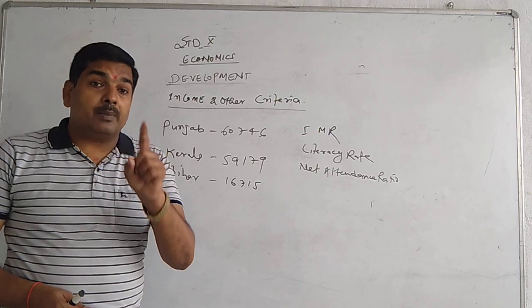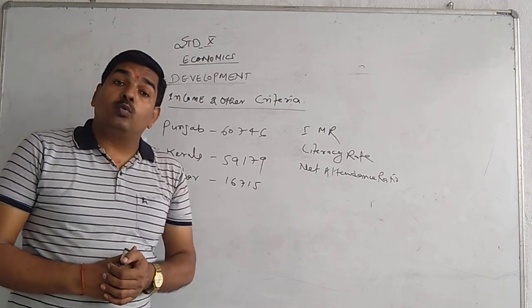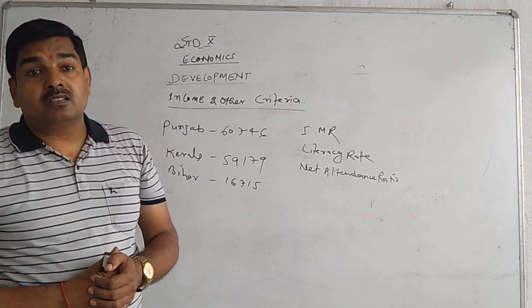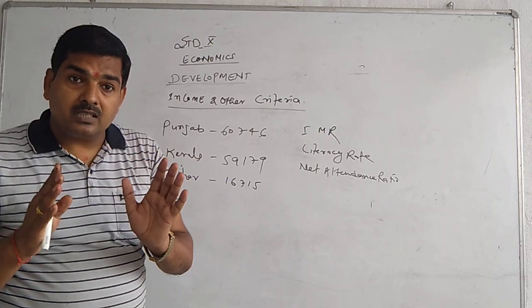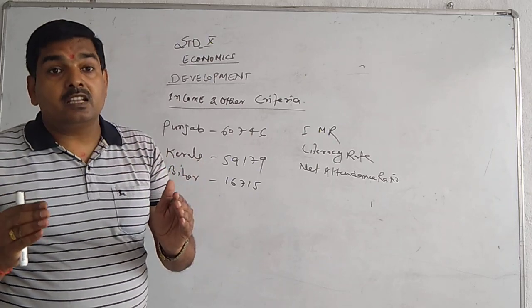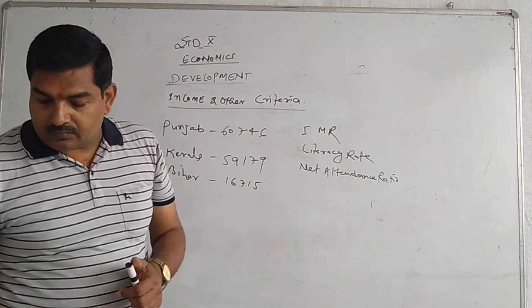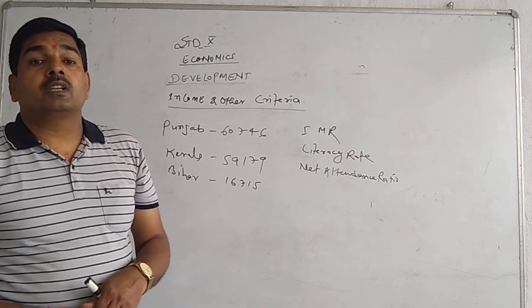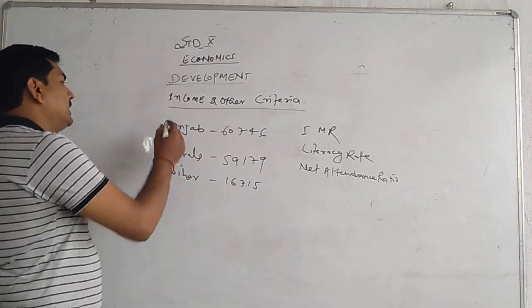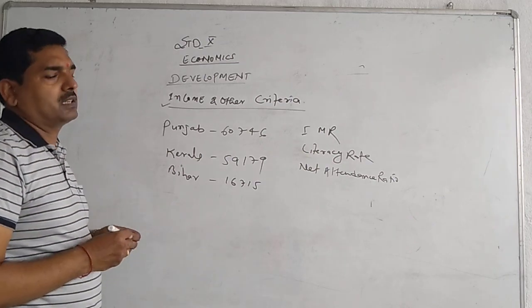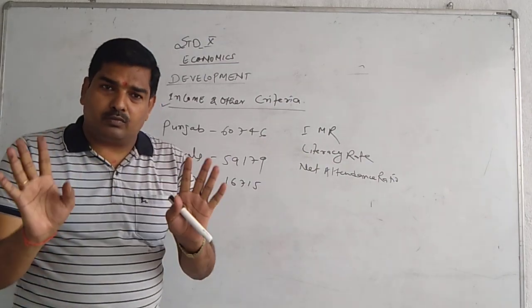And income and other criteria, what does that mean? People want income as well as better facilities for life, for their families, and a future perspective. Today I am going to explain income and other criteria. According to the book, income is not all that matters.